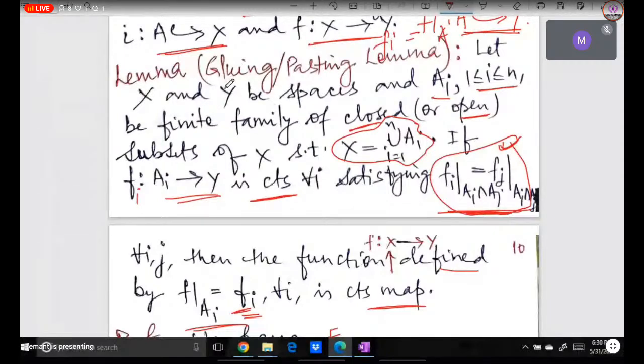So that's why we are going to call this a gluing lemma, because this map is defined by gluing all these subsets Ai's. क्योंकि इन सबका union क्या है आपका X के equal है. That's why we are in a position to define a map from X to Y. I hope it is all right.